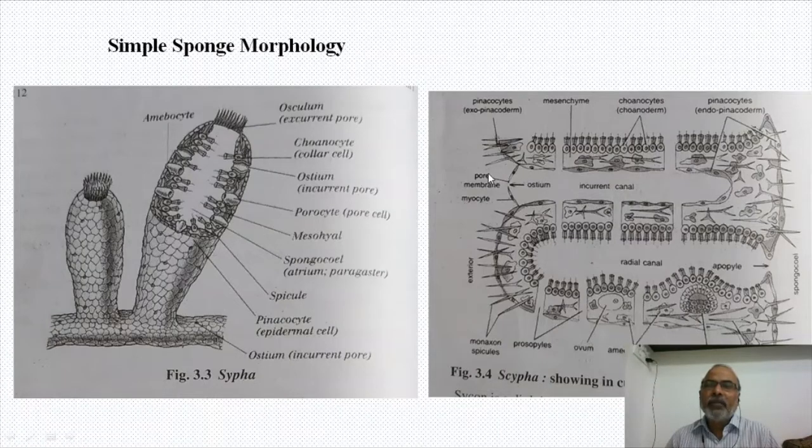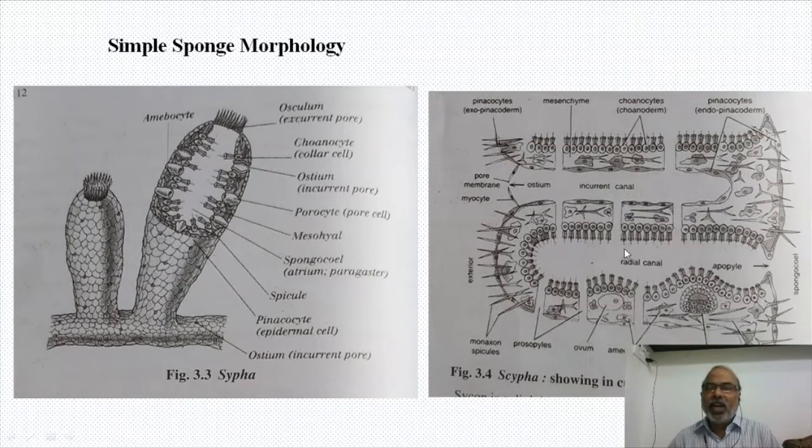This is the ostium, a pore, and this ostium allows water to go into the body. And what is the first canal that is receiving water? That's called the incurrent canal. The incurrent canal takes the water and gives it to the radial canal through an aperture called prosopyle. And this radial canal is there around the sponge, first round, second round, like that, because the sponge body wall is folded, so you will find a round canal like that. That's why it is called radial canal.